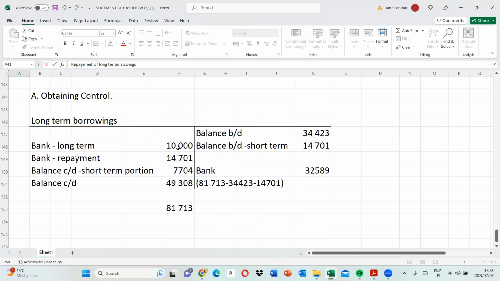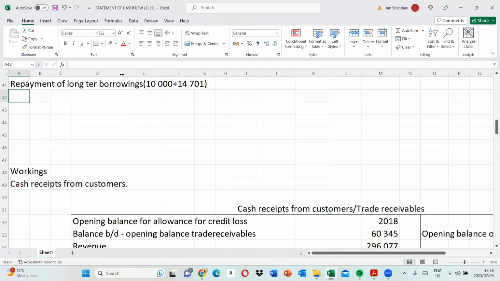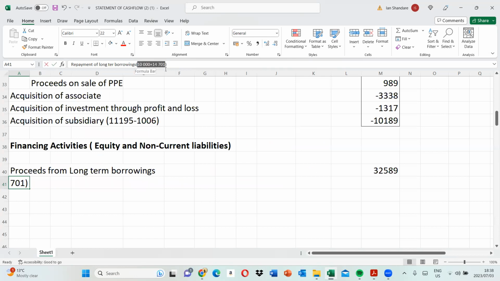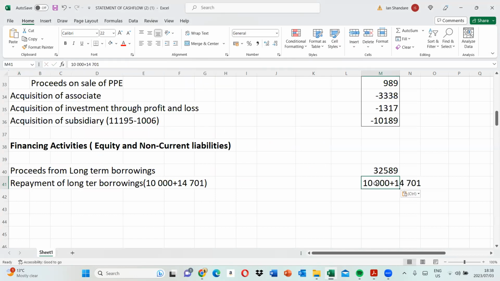You have the 10 million that was first paid, and then you have 14,701. So these are the repayments that you actually made in regards to the long-term loans. Of course, they have to be negative.